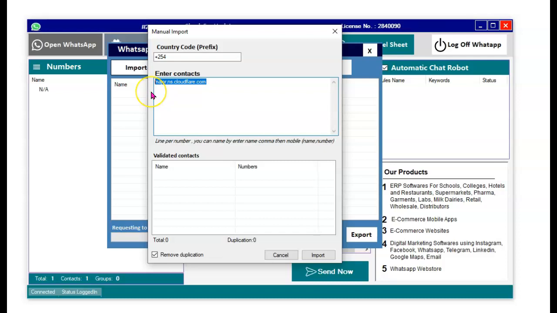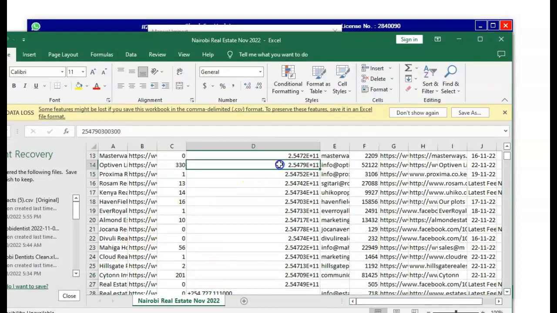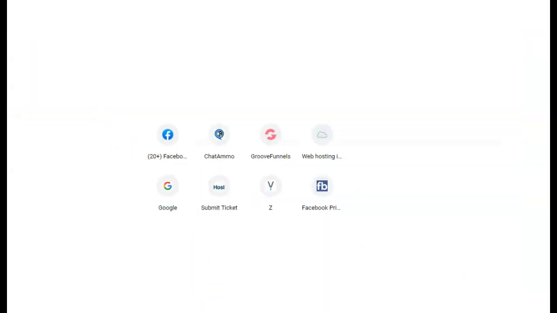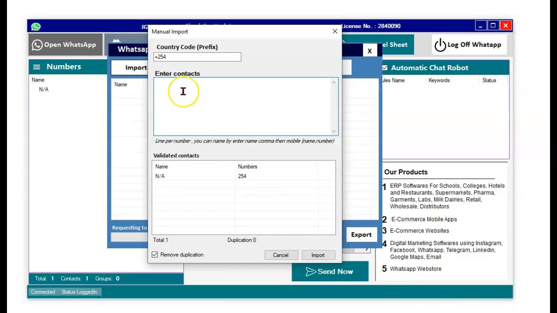All right, I want to make sure that my numbers look good, but let's see if I can get, yes. So here's a number actually. Okay, so I can copy that. Of course, the thing is that if your numbers look good, like if they appear the way they're supposed to be appearing, all you need to do is paste all of them here.